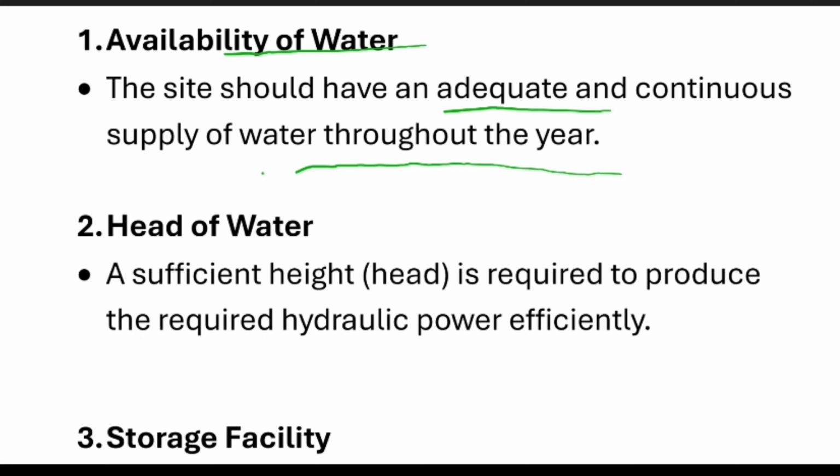Next is head of water. We need sufficient height of water, which is required for producing hydroelectric power continuously and efficiently. We need to consider what height of water we are getting.